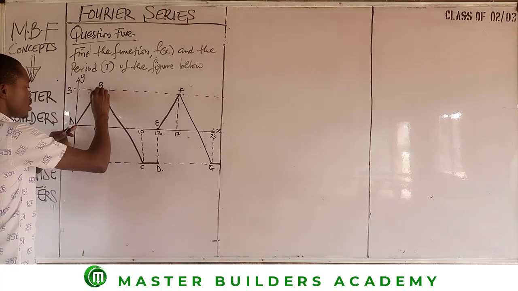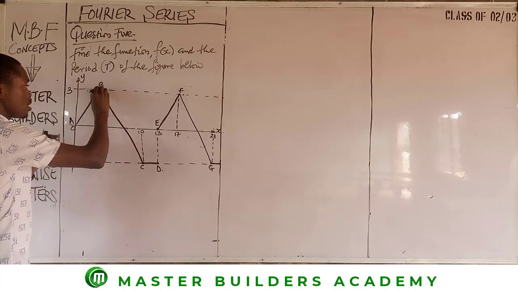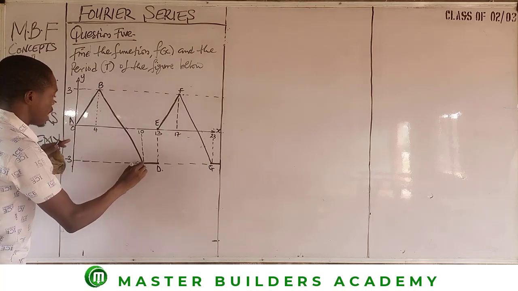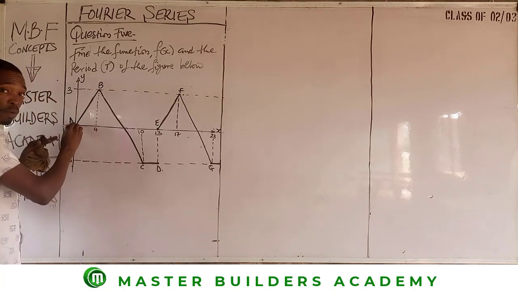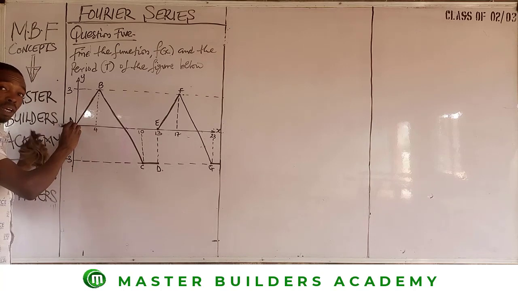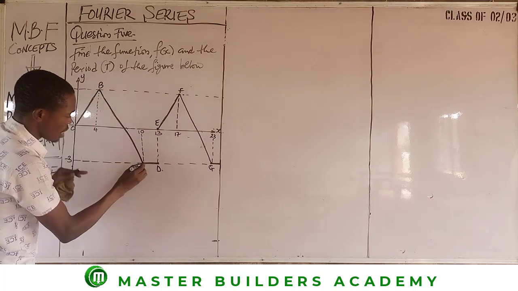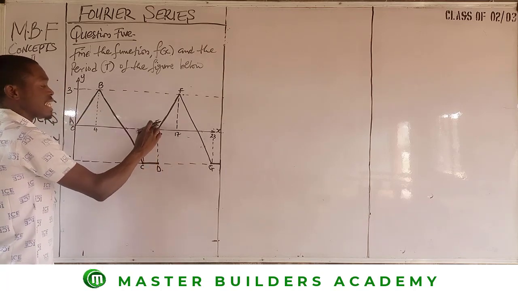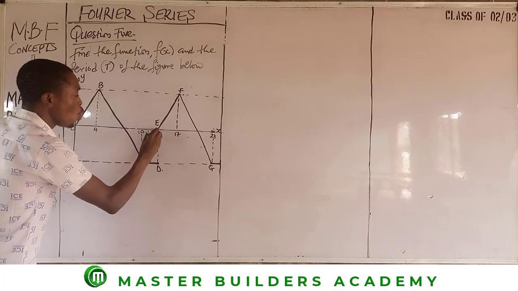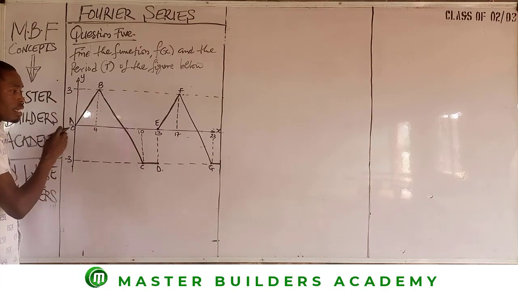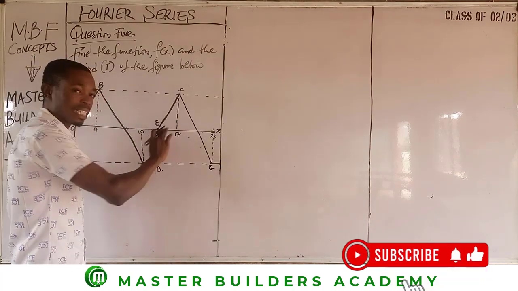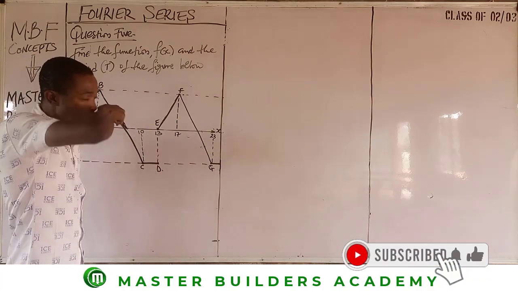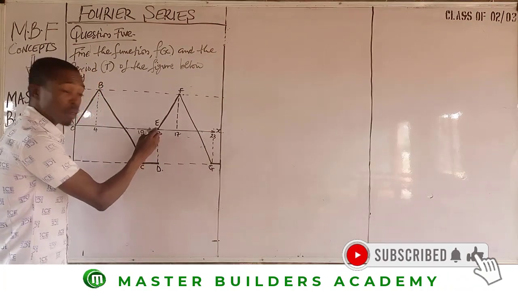From A to B is line 1. From B to C is line 1. Now remember that this A started from the origin. That's where the journey begins from. So we are going to stop at another station that begins from this level where y is equal to 0. So we move to this level, we have y to the negative 3, we move to this level, y remains the same. But at E, what we have at A is exactly what we have here at E.